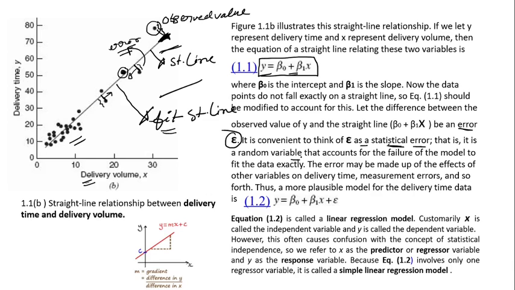It is a random variable that accounts for the failure of the model to fit the data exactly. If the error is more, it means there may be other variables besides delivery volume and delivery time. Thus, a more plausible model for the delivery time data is beta 0, as earlier, plus beta 1 x, and here we are adding a small epsilon.